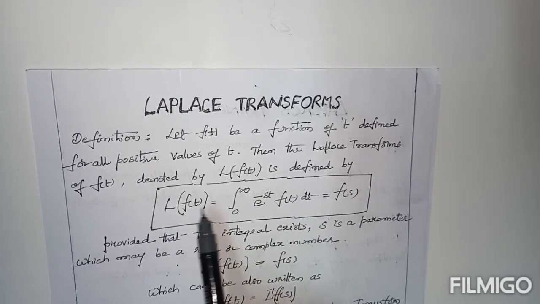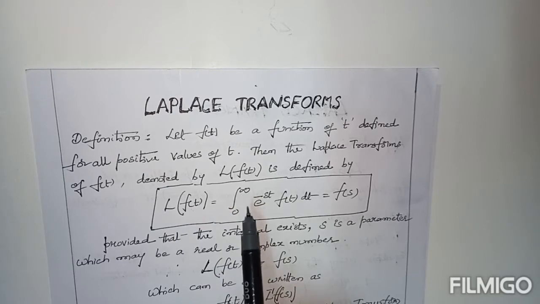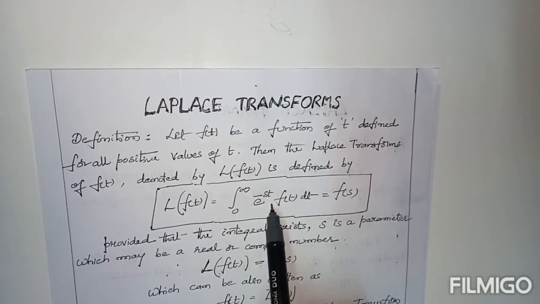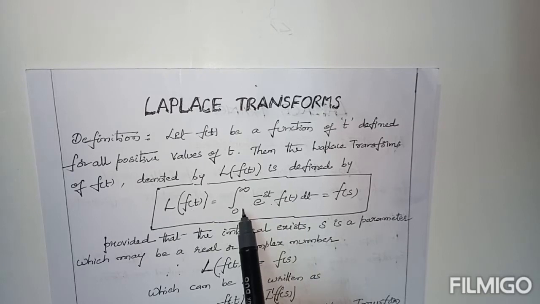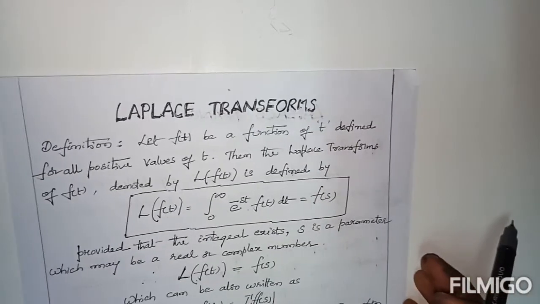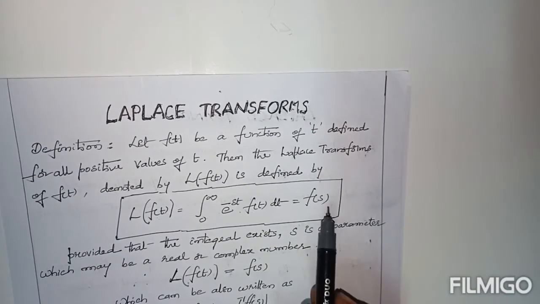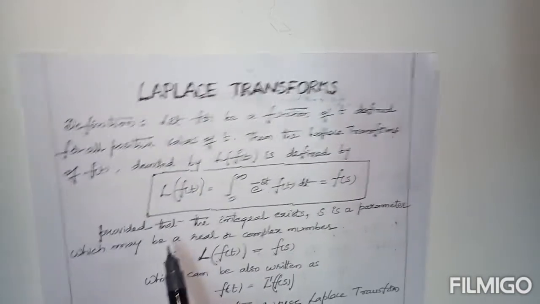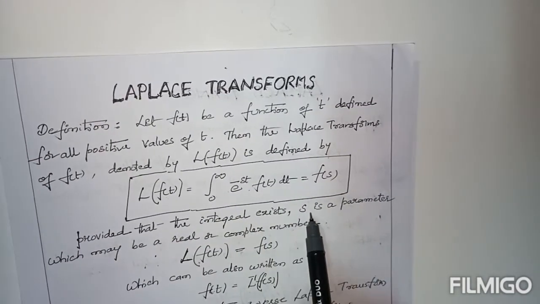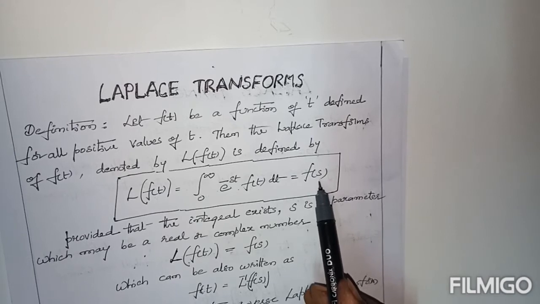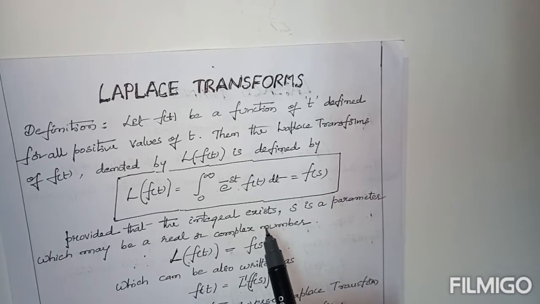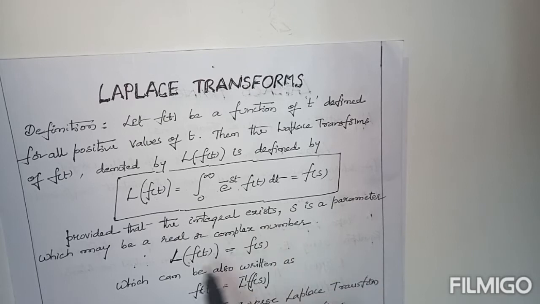It is nothing but integration 0 to infinity e power minus st f of t dt. By calculating the integration, the result is always defined in terms of F of s, provided that the integral exists. S may be either a real number or a complex number. Simply, L of f of t is represented by F of s.